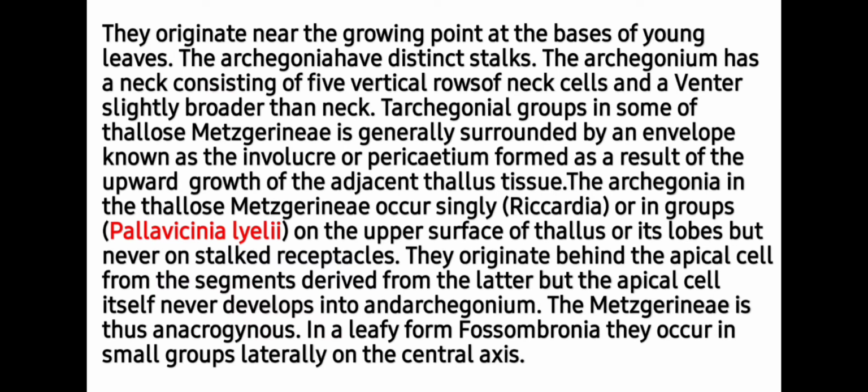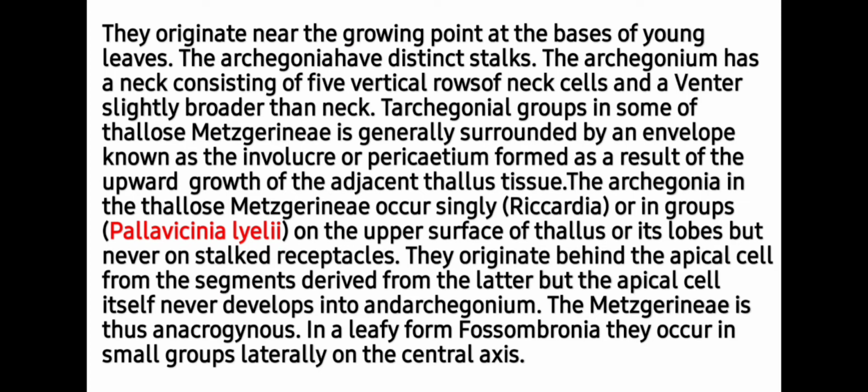The archegonia in the thalloid Metzgeriales occur singly, as in case of Riccardia, or in groups in case of Pallavicinia, on the upper surface of the thallus or its lobes, but never on the stalked receptacle. So they may be present on the thallus or on the lobes, but they are never present on the stalked receptacle. They originate behind the apical cell from the segment derived from the latter, but the apical cell never itself develops into an archegonium. That's why the Metzgeriales are anacrogynous, meaning the apical cell is not involved in formation of the archegonium.